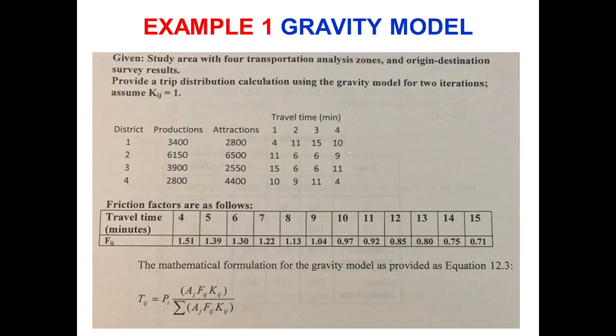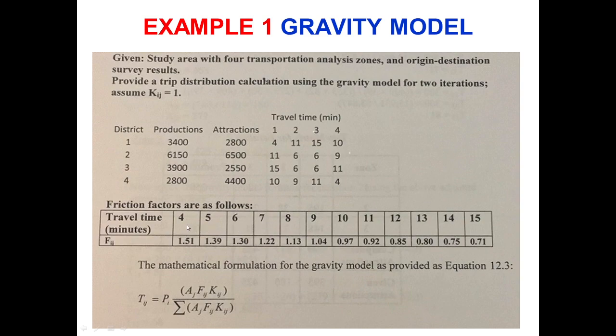Now we will discuss an example of the gravity model. Here you can see that we have 4 districts, and we have the production and attraction of each district, and we have the travel time from one district to another. On the basis of those travel times, we will estimate the friction factor, Fij, which depends on the travel time.